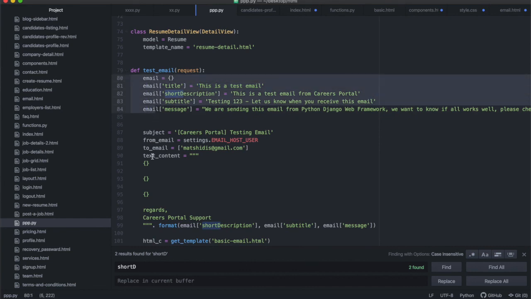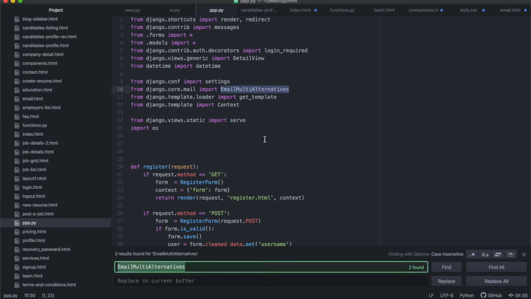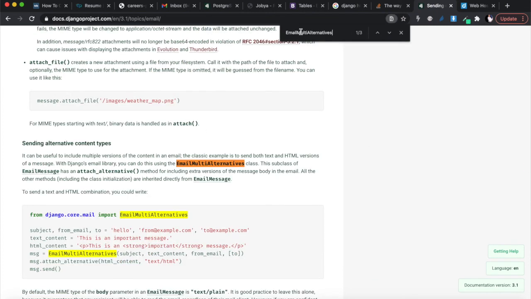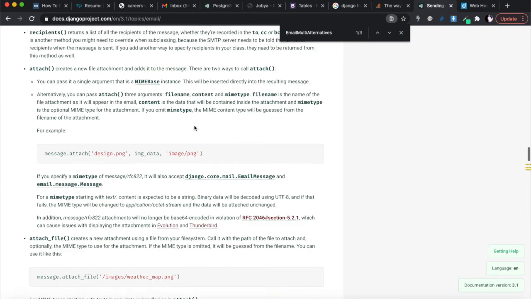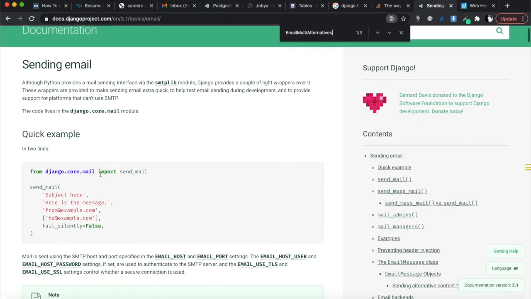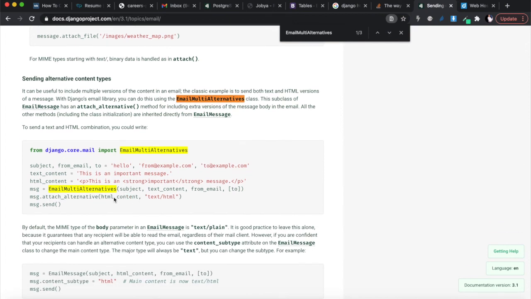Then after that, I want to show you at the top here what I'm using. Okay, EmailMultiAlternatives. I'm just going to copy that, and then go back to the Django documentation, and I want to show you where EmailMultiAlternatives is. Instead of the typical send_mail, which is the easiest one to use, I'm not going to use send_mail because it doesn't allow me to enter HTML. I think it does now, but on the documentation page, it doesn't, right? So this is the one that I want because it allows me to attach HTML content, okay?